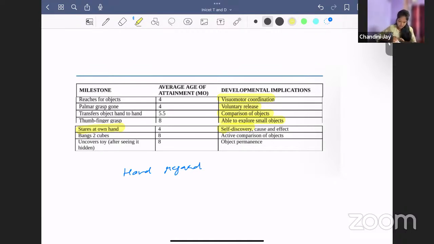Now, bangs cubes. If you have seen small children banging two objects, what are they doing? Active comparison of objects. The next one is uncovers toy. You keep something, you hide it, and the child will try to take it out. That is called object permanence. Okay, fine. So these are the milestones and developmental implications.